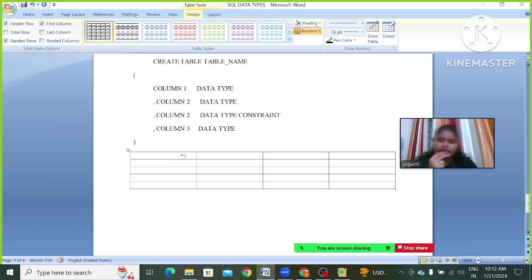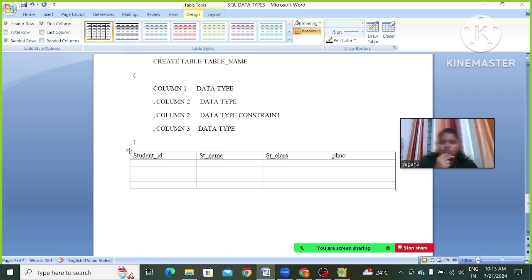See, here I have taken some table. With this, we are having some student ID, student name, student class, phone number. We have these four columns, right? Four columns: student ID, student name, student class, phone number. By using these column names, we are going to create separate columns, right?